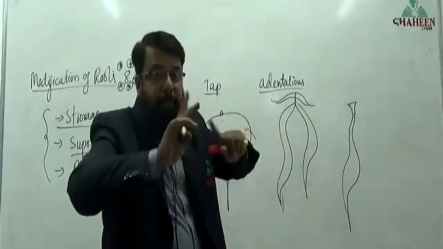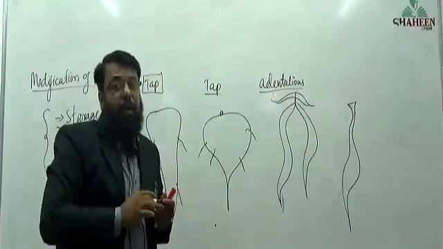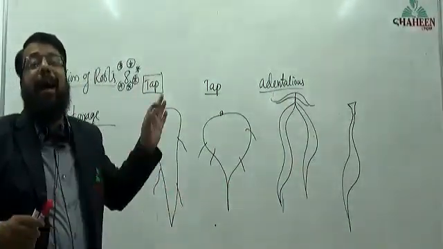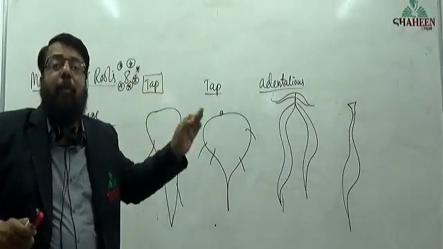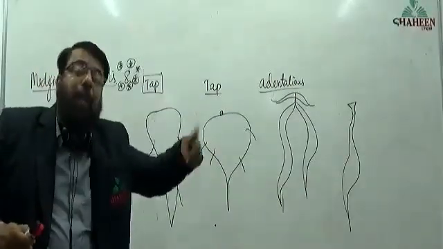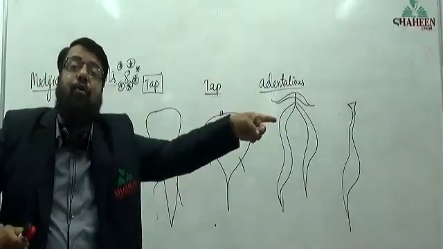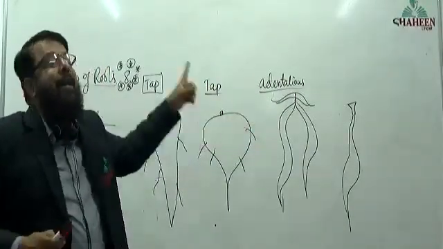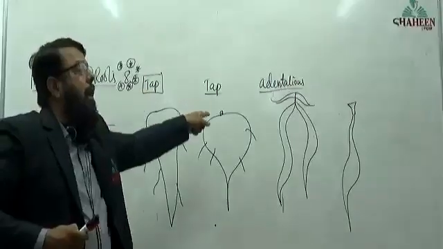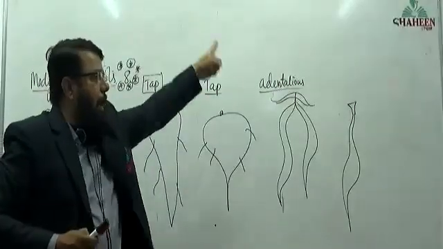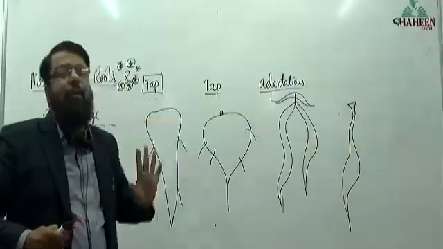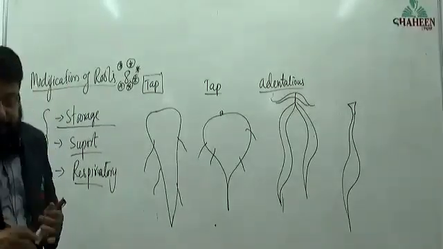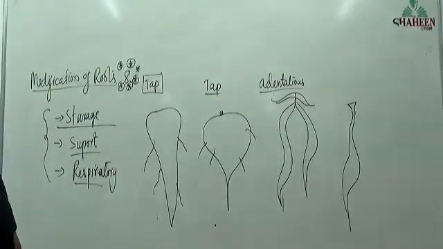NEET के एग्जाम में यहीं पे कंफ्यूज करेंगे आपको. Here only the confusion. Which type of root is modified into storage organ in carrot? That is a taproot. Turnip, it is a taproot. And sweet potato, it is an adventitious root. Okay, 3 examples. इसके बाद ये diagram याद रखना भाई.